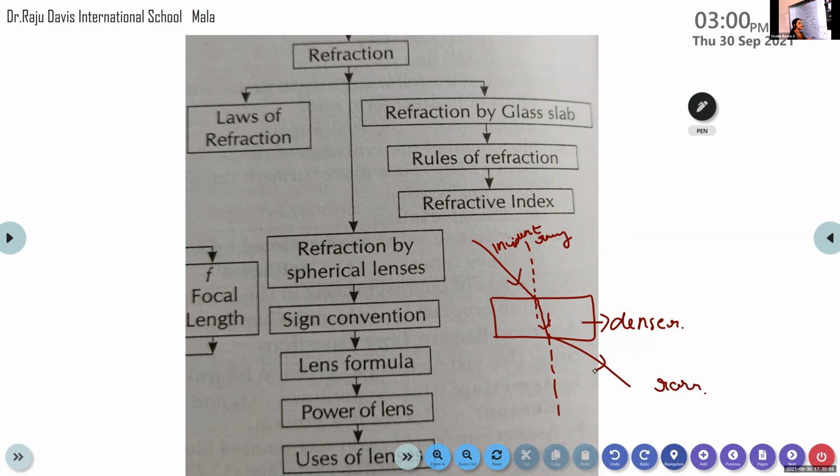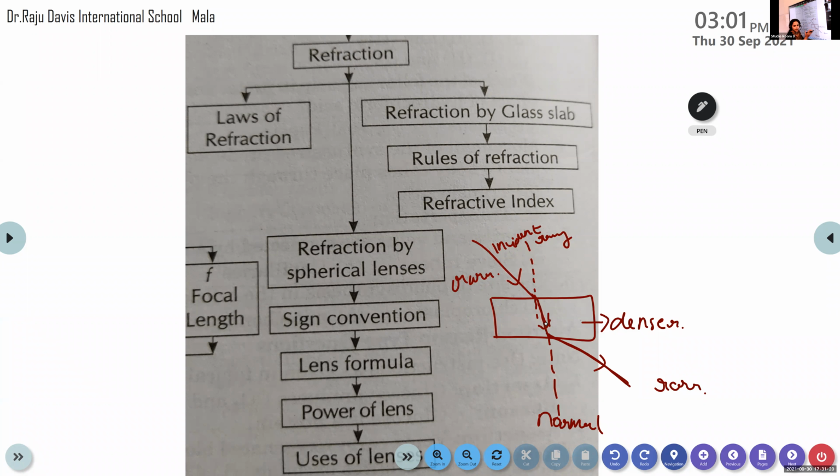If a ray of light is passing from a denser medium to a rarer medium, then after the refraction, the ray of light is bent away from the normal. This is the normal. After the refraction, it is bent away from the normal. But if it is entering from a rarer medium to a denser medium, after the refraction, it is bent towards the normal. Just like close friends, they are bent towards the normal.